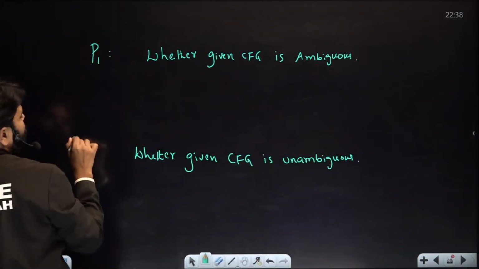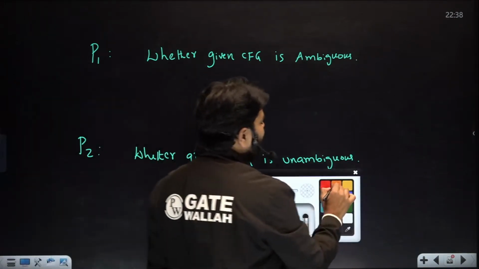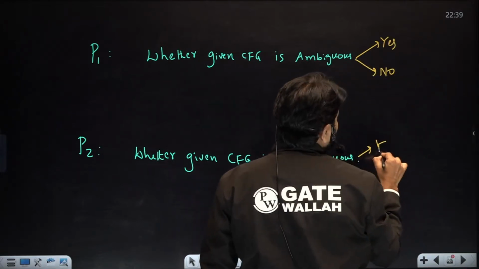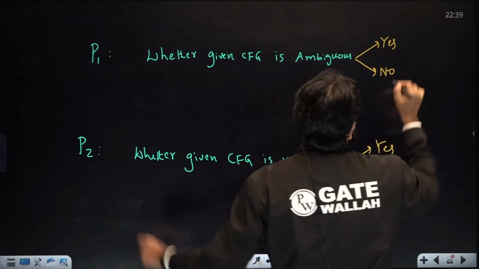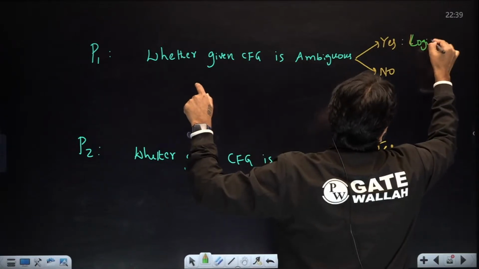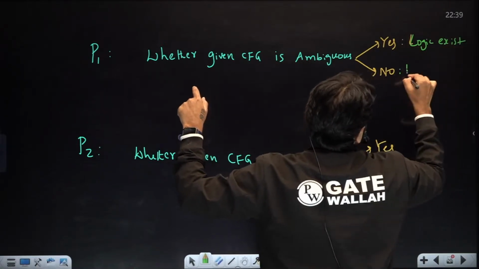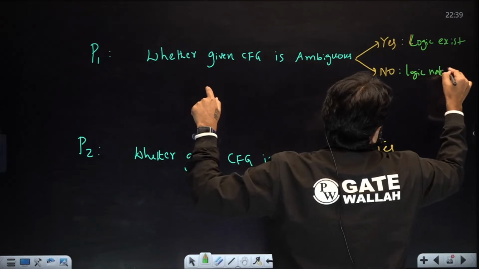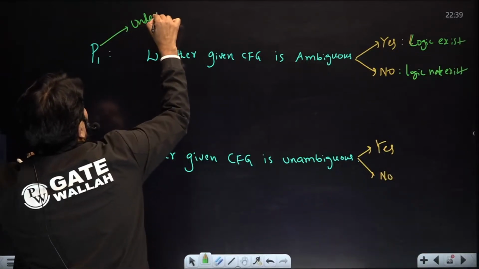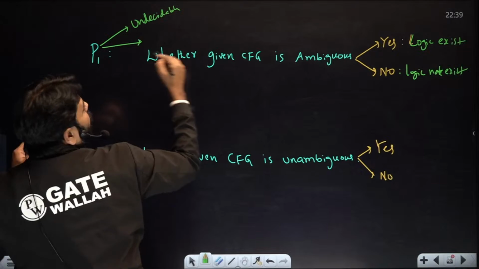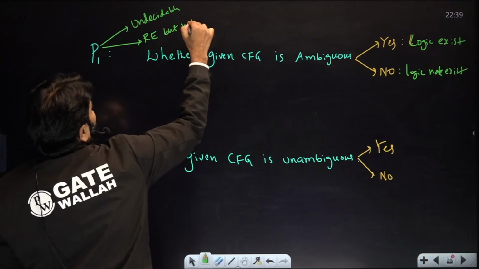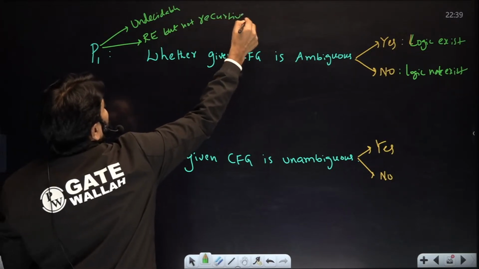Why two different problems? Because everybody will have the two things, yes and no. Who will have a logic and who will not have a logic will decide the answer. Here yes will have the logic; here the logic does not exist. So using this concept, we say this problem we know is undecidable, but not just undecidable: yes has a logic, so it is RE but not recursive. That's clear-cut, because yes is the only one having the logic.